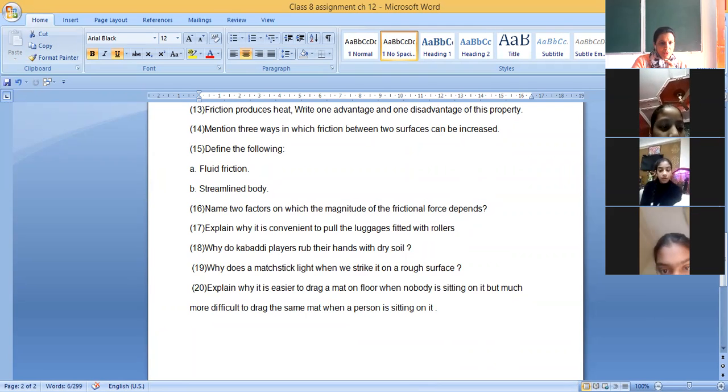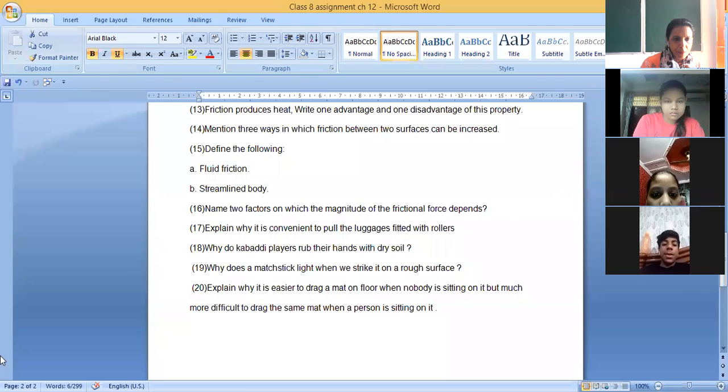Next, question 16. Name 2 factors on which the magnitude of frictional force depends. Kindly tell. Ma'am, the magnitude of frictional force depends on the weight of the body and the shape of the body. Weight of the body and shape of the body.